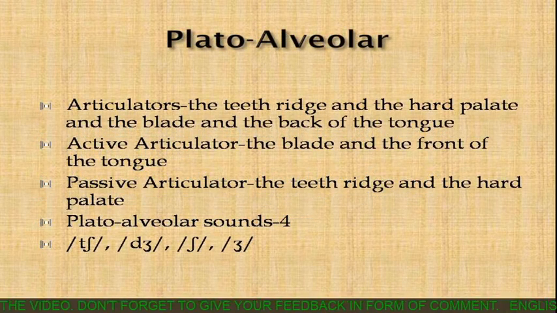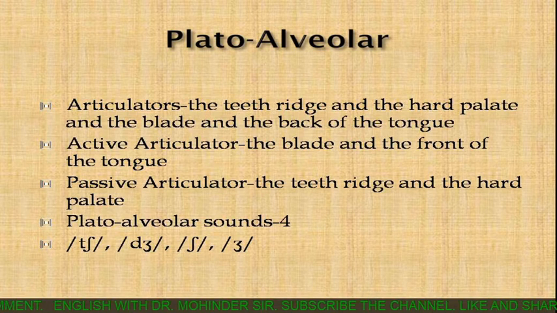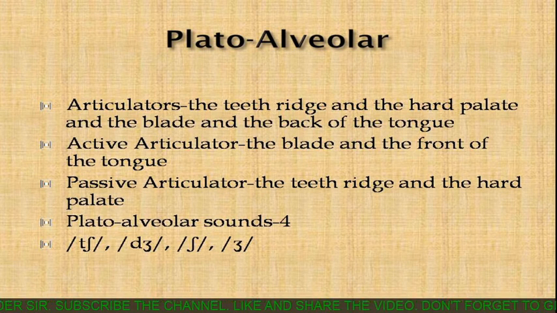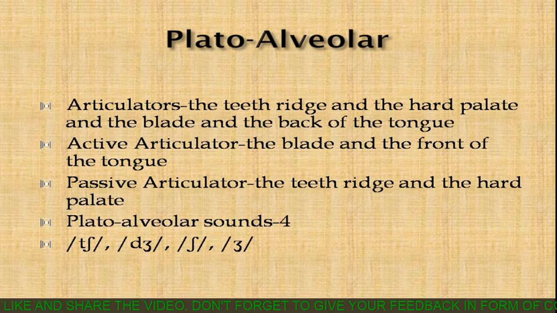Come to the next category. Next category is palato alveolar. Now it consists of two words, palato and alveolar. Now palato has come from the word hard palate and alveolar from the teeth ridge. So there are two passive articulators.